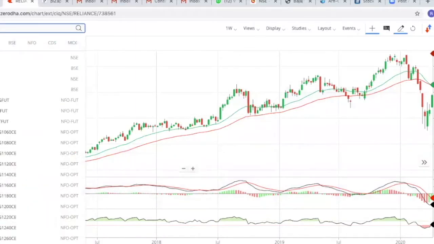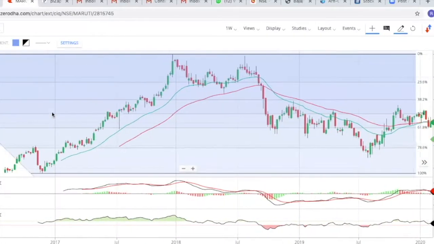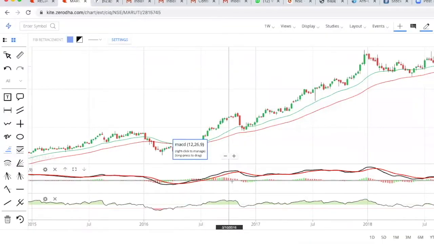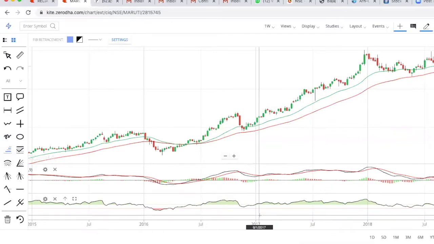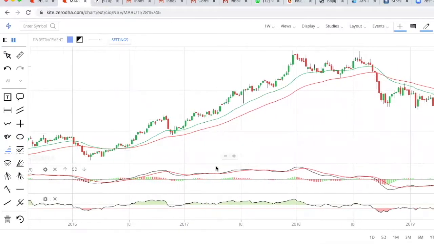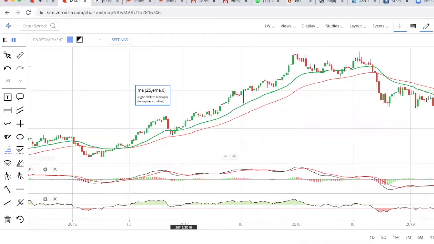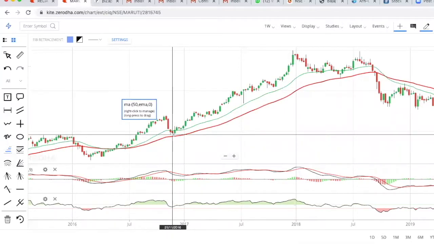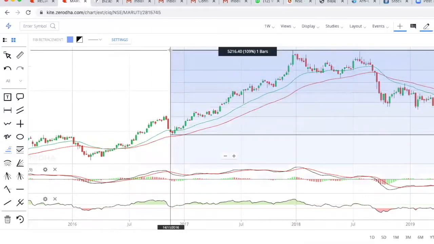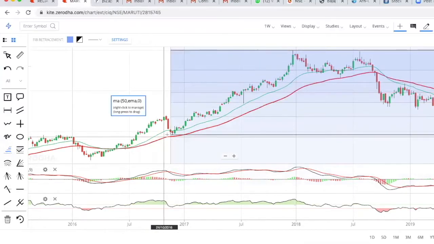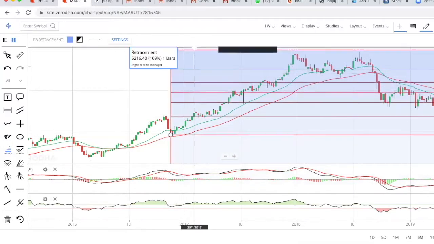So for example, I'll select Maruti. Let's see. Okay, so this is Maruti. The same thing, if you have bought Maruti Suzuki over here, which was on a bullish zone in 2017. So the same time, let's select the same time frame. So here if you have bought, let's draw a Fibonacci retracement from here. So Maruti has grown up from here till here. You can see from 4,800 level, Maruti has gone up to 10,000.